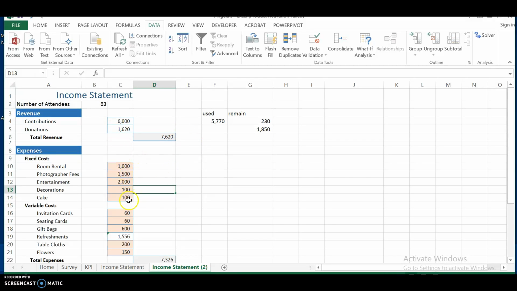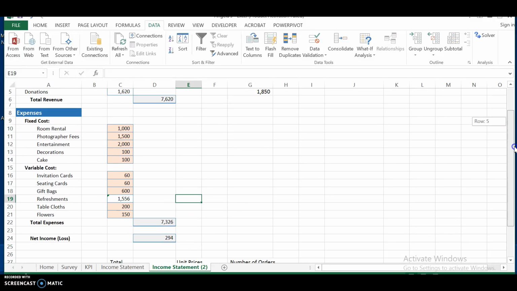So, as you can see over here, there are some cells highlighted in red, and these red cells are basically covered with the $6,000 contribution, and that's why over here it says $5,770, because these amounts are covered within the $6,000, and we have some remaining, which is $230. And this $1,850 is from the remaining amount, plus the donations that we'll get from the guests. So we have this much money used for refreshments.